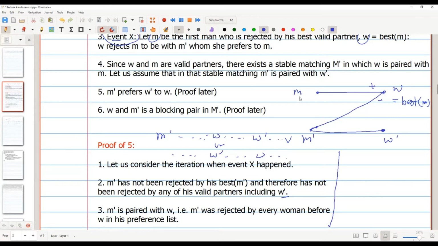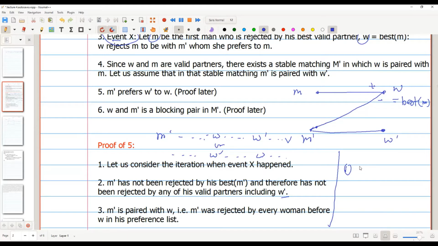Okay, let's start from the proof of this claim again. The first thing is that M prime has not proposed to W prime yet. Why? Because M prime has not been rejected by his best valid partner yet.